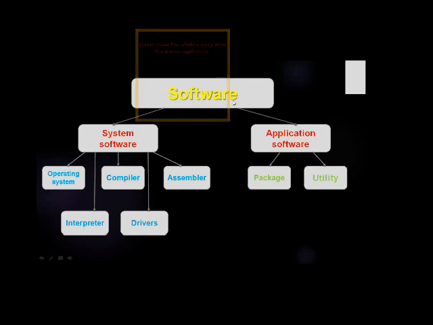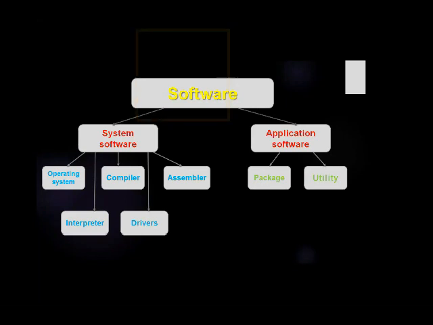Now the software. The term software refers to the computer programs that are needed for running or operating a computer system. Software, you can see, but you can't touch. A program is a sequence of step-by-step instructions to perform a particular task. The term software refers to the computer programs that are needed for running or operating a computer system.